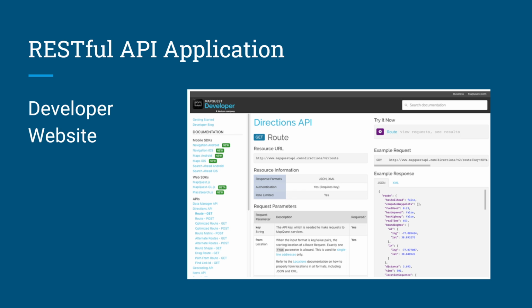Here are some examples of API applications. First is the developer website. Developers often maintain websites that include information about the API, parameter information, and usage examples. These sites may also allow users to perform the API request within the developer web page by entering in the parameters and other information.